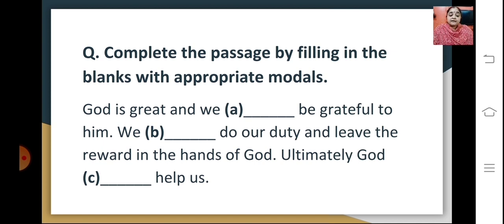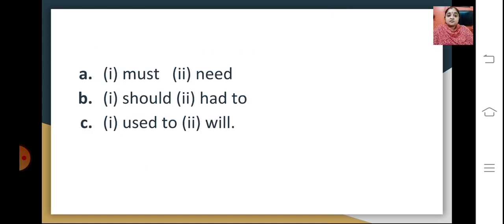Ultimately, God dash help us. So you can see the options given here, must or need. So the first blank would be, we must. Must is the answer. The second one is should. We should do our duty and God will help us.